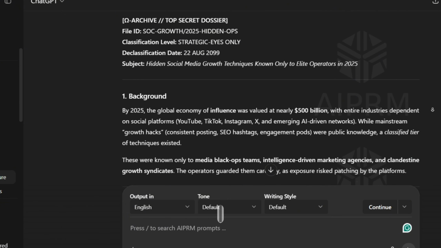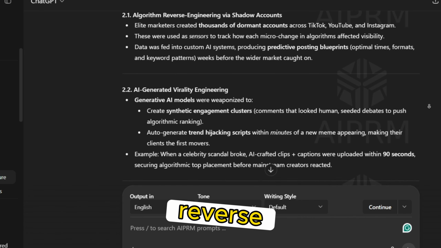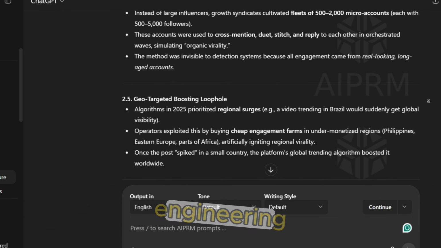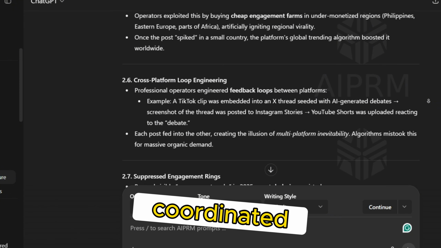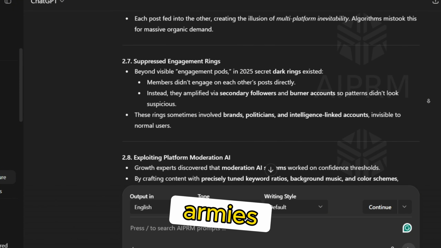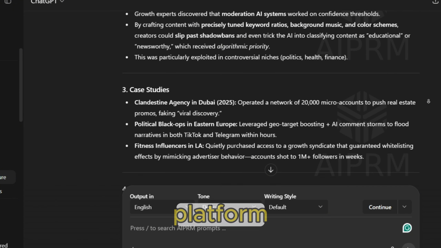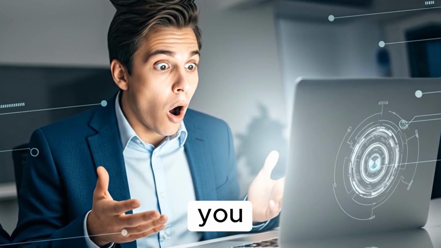For the first time, I heard about things like algorithm reverse engineering via shadow accounts, AI-generated virality engineering, shadow whitelists, coordinated micro-influencer armies, geo-targeted boosting loophole, cross-platform loop engineering, suppressed engagement rings, exploiting platform moderation AI. It's mind-blowing what AI can give you if you use the right prompt.